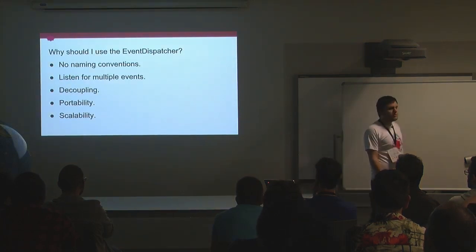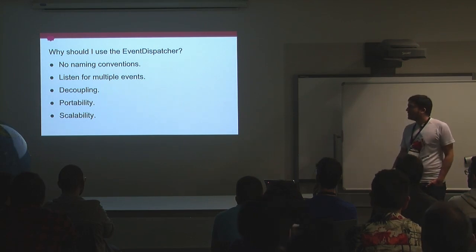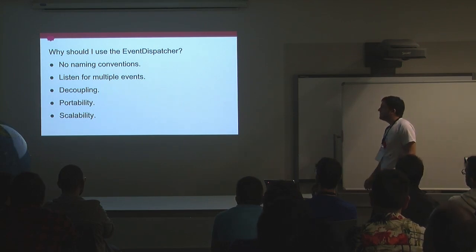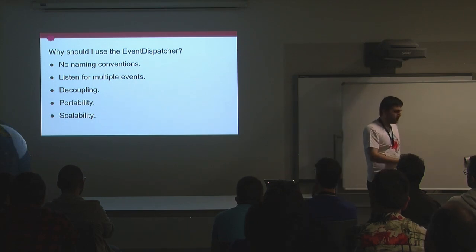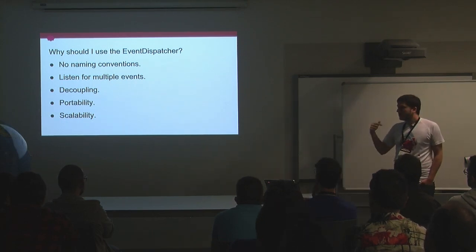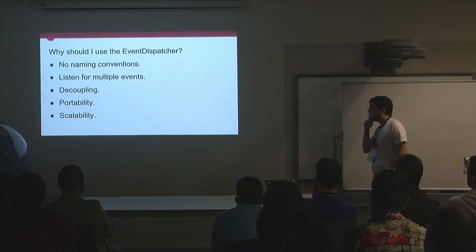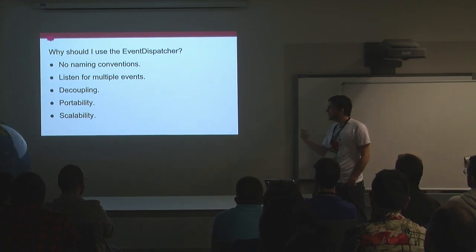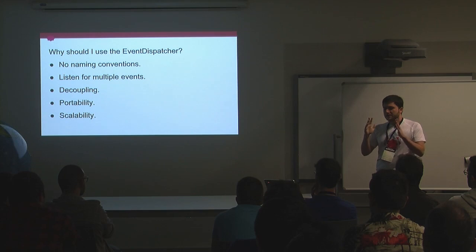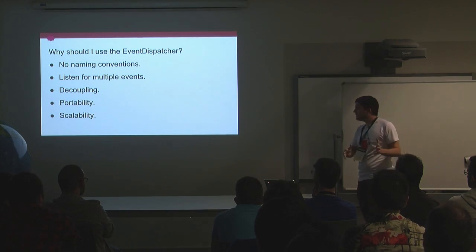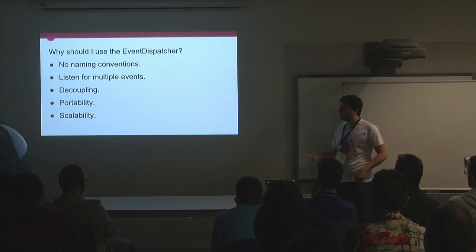So the next question now is, why should I use the event dispatcher, right? Well, first of all, the event dispatcher solves all the problems that we saw when we were talking about hooks. Hooks have naming conventions. The event dispatcher has no naming conventions. You can use the names that you want for the functions and the classes. With hooks, you need to write a different function for each event. With event dispatcher, you can have a single function in a single class that registers to all the events that it needs.